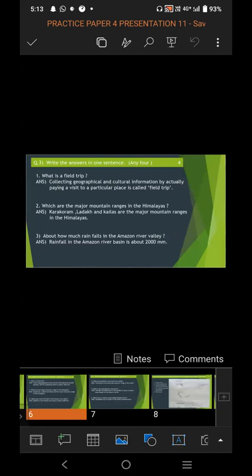Now we will see question number 3. Write the answer in one sentence. Any 4. You have to solve any 4 from the given questions. And the answer you have to write only in one sentence, not a brief or detailed answer. It is for 4 marks, meaning one answer indicates 1 mark. So any 4 you have to answer for 4 marks.